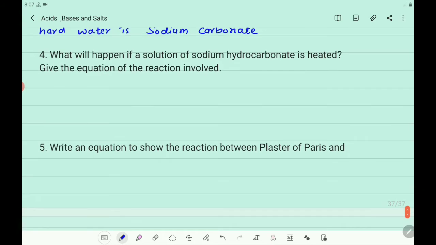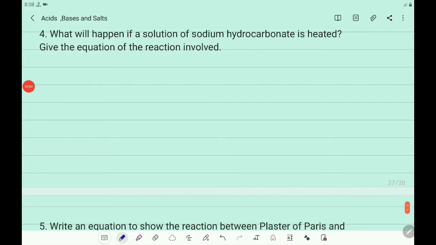Then what will happen if a solution of sodium hydrogen carbonate is heated? Give the equation of the reaction involved. Sodium hydrogen carbonate on heating gives sodium carbonate and carbon dioxide.